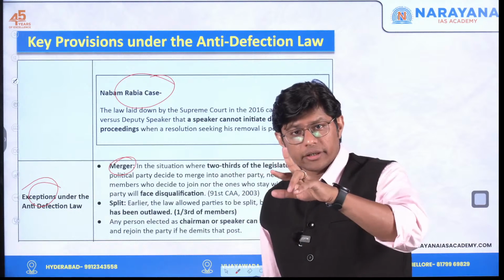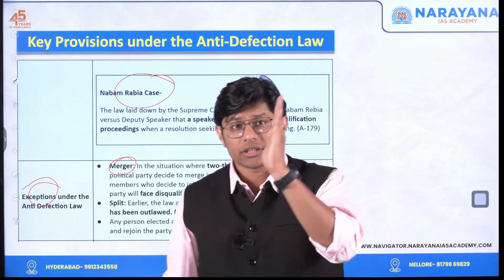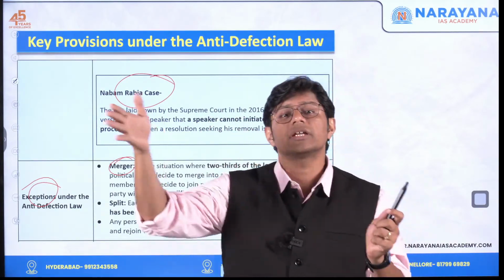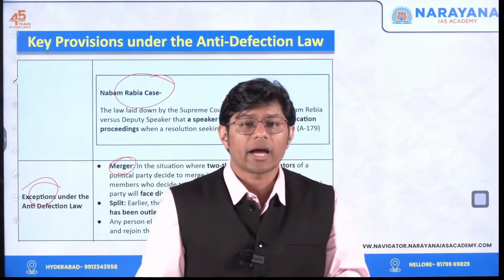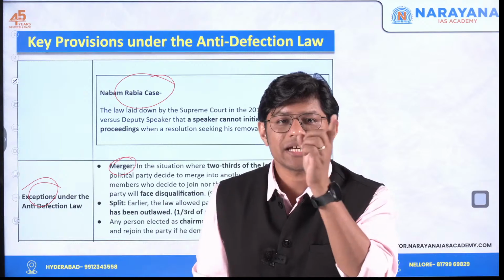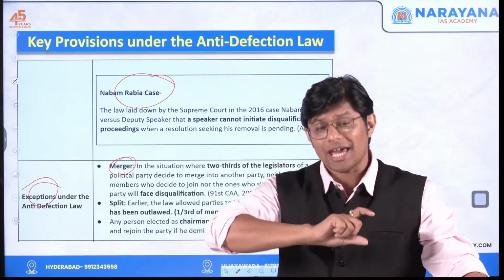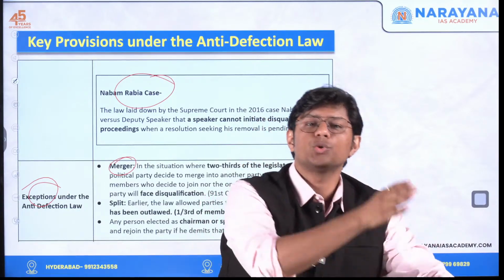This 2/3, until 2003 it was 1/3, which means if 1/3 of the members merged with another political party, it was allowed. But in the year 2003, via the 91st CAA 2003, an amendment was made changing the number from 1/3 to 2/3.